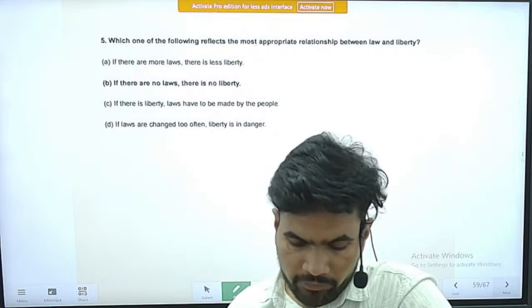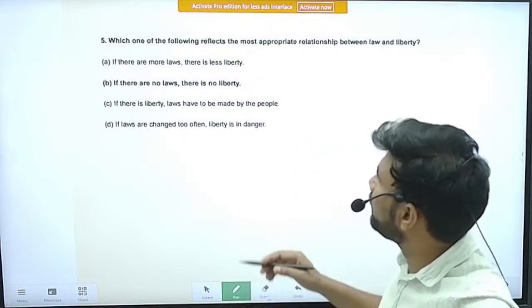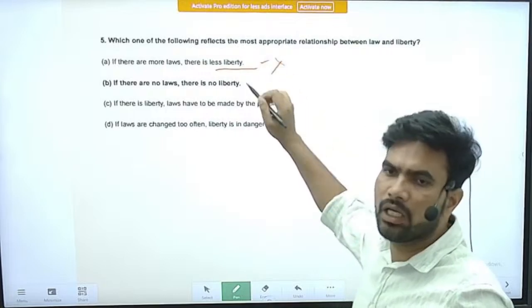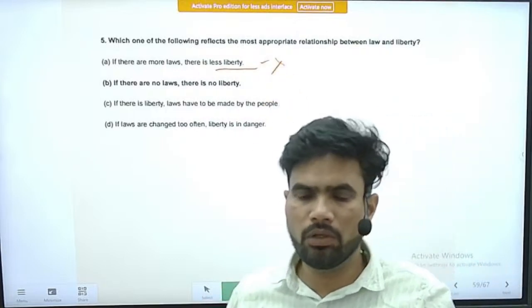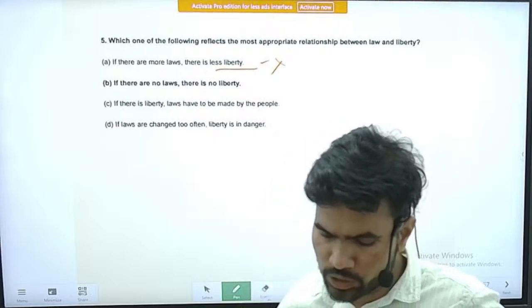Option A, if there are more laws, there is less liberty. Yes, on the face of it, it seems correct, but it is not always correct. This statement is not universally correct. Option B, if there are no laws, there is no liberty.